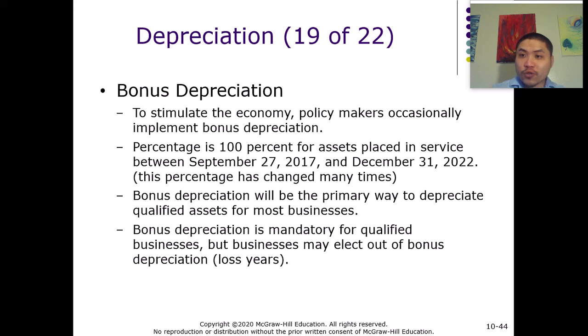However, this program is only valid between September 27th of 2017 and December 31st of 2022. So basically, this 100% immediate expensing only lasts for around 5 years, and after that it's going to gradually disappear.